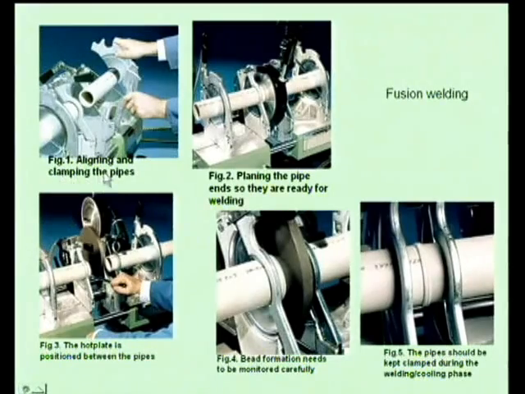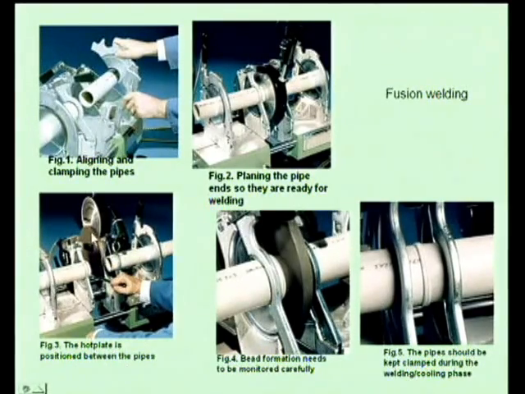Now here we see the pipe welding, aligning and clamping the pipes. These two pipes have to be joined, and then the pipe ends are planed so that they are ready for welding. Wherever the joints have to be made, we have it ready, and then the hot plate is positioned between the pipes.